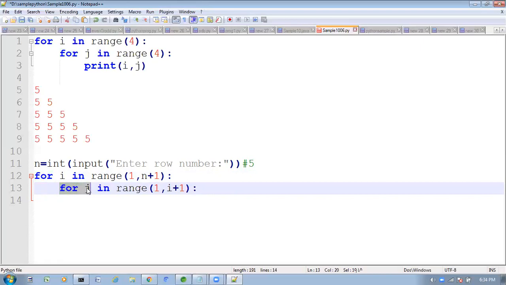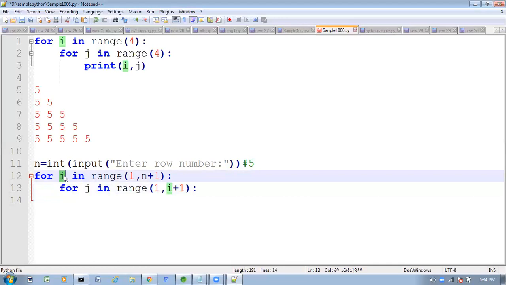In first row, how many times do I want to take 5? In second row, third row, fourth row, fifth row, how many times do I want to take 5?